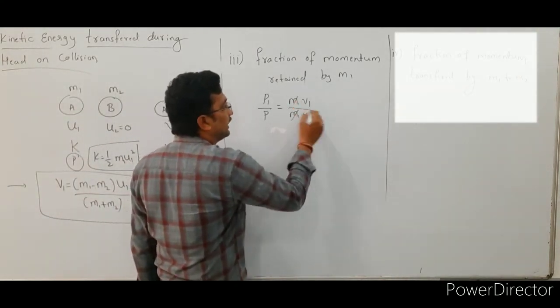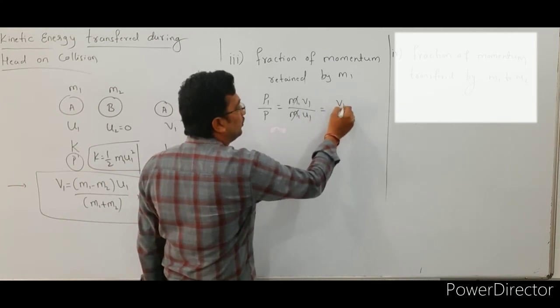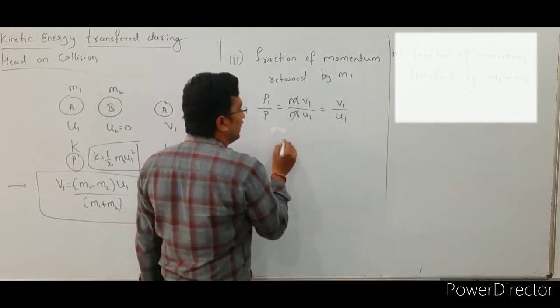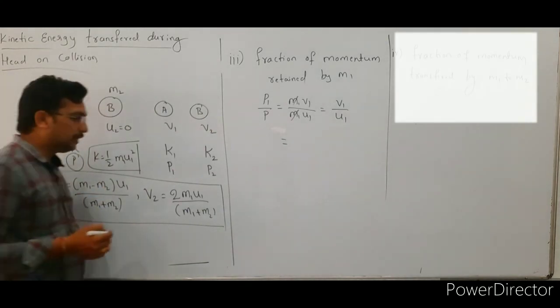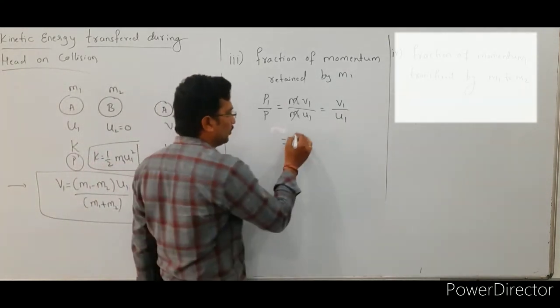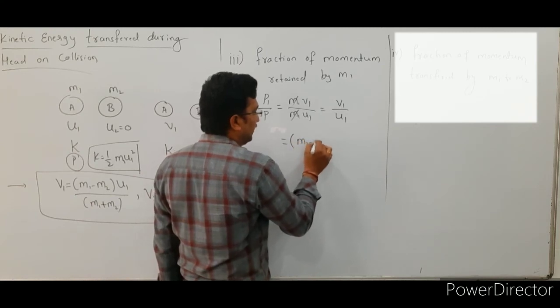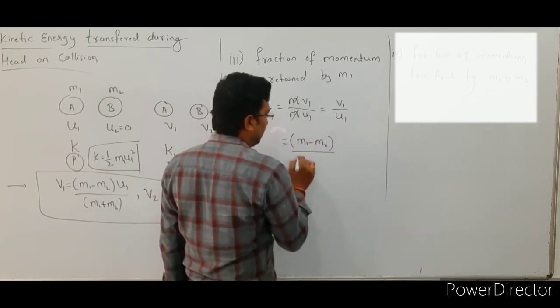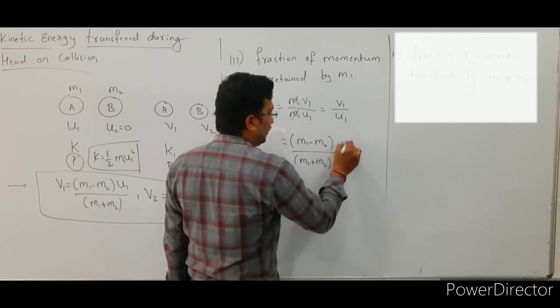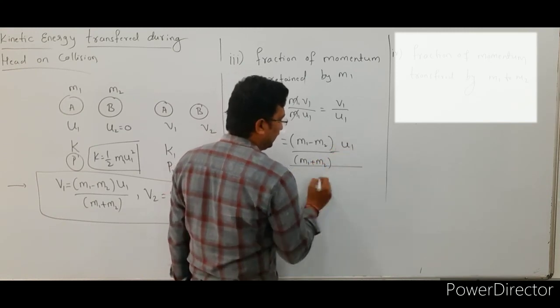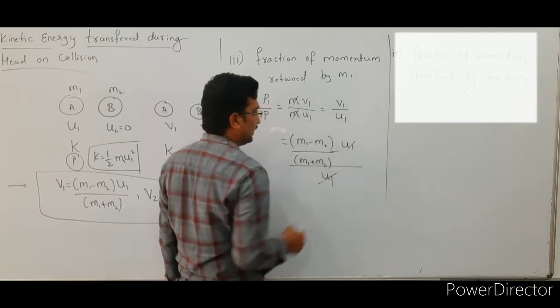So here m1 gets cancelled, v1 by u1, right? Already we know that v1 value. So v1 value is m1 minus m2 into u1 divided by m1 plus m2. That is m1 minus m2 divided by m1 plus m2 into u1 whole divided by u1. Right, here u1 gets cancelled.